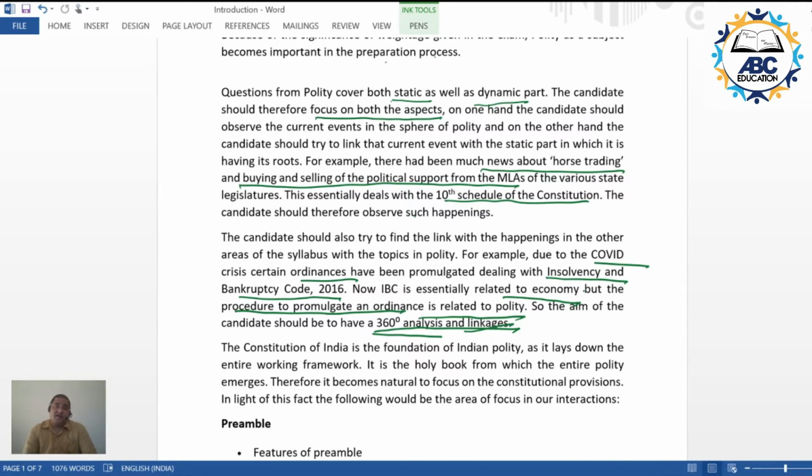Not only does the candidate have to find a link between those things which are very apparently related to Indian polity, but at the same time the candidate has to also observe the happenings in other portions of the syllabus, say for example economy, and then find that link with respect to the topics related to Indian polity.